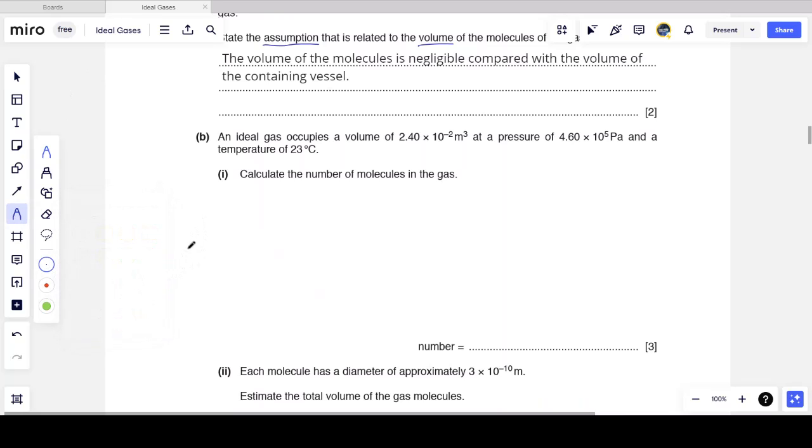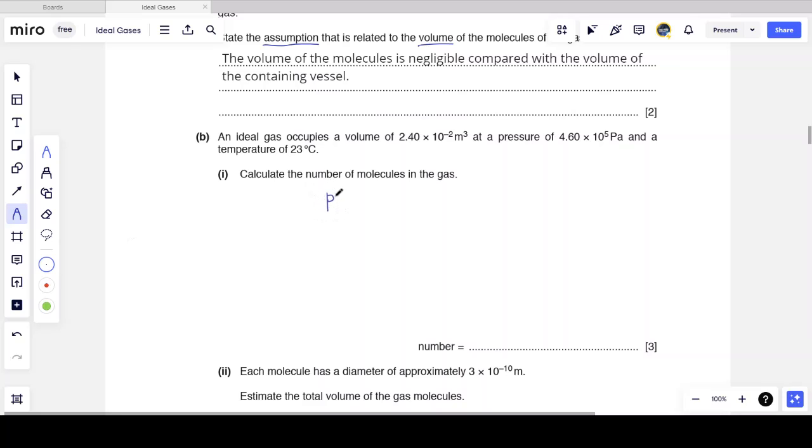Now the next question says an ideal gas occupies a volume of 2.4 × 10^-2 cubic meters at a pressure of 4.6 × 10^5 pascals, and the temperature is 23 degrees Celsius, and we are asked to find the number of molecules in the gas.